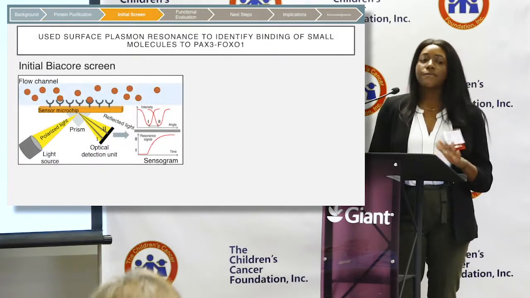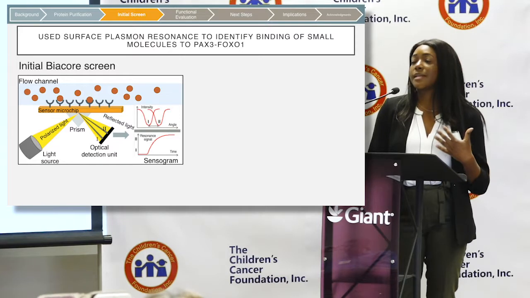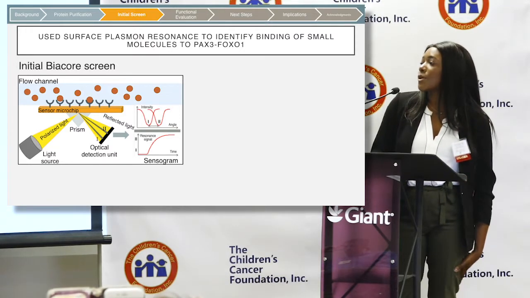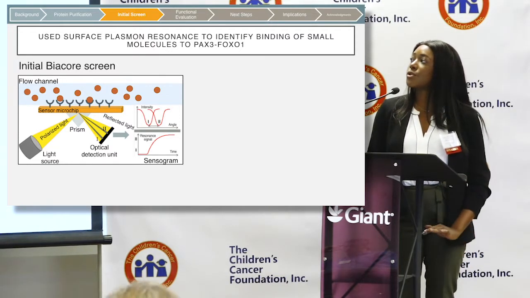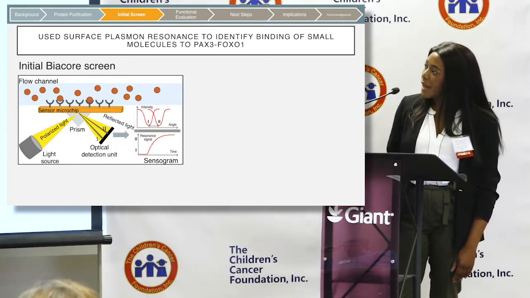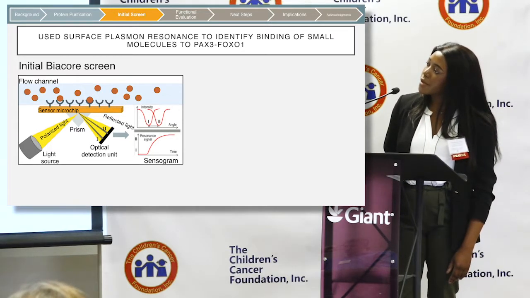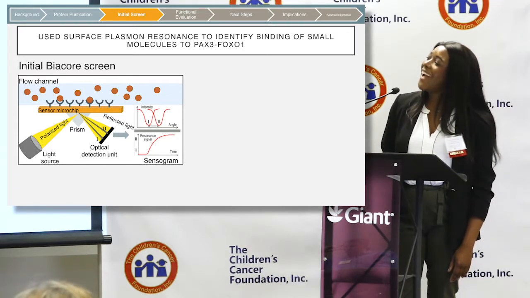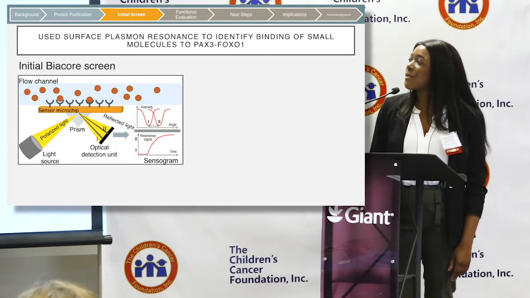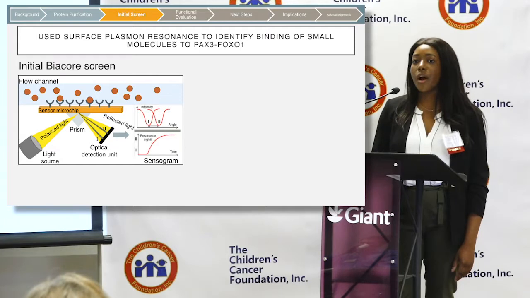In order to find a compound that inhibits PAX3-FOXO1, we have to first find compounds that bind to it. So we use our purified protein samples in an initial screen using surface plasmon resonance, and this is a schematic of that. We immobilize our protein on this microchip, and then we screened a series of small molecule libraries through a flow channel one by one to test their binding to our protein.